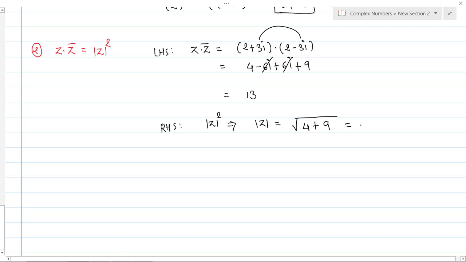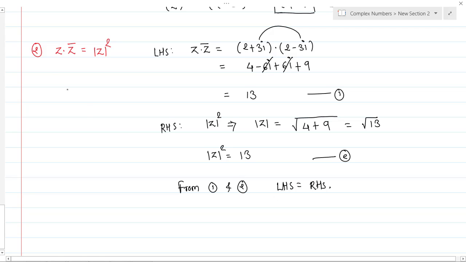So root of 4 plus 9 is nothing but root of 13. So what is mod of z square? It's 13. So from equation 1 and 2, what can I say? The LHS is equal to RHS. It means the given statement is true.